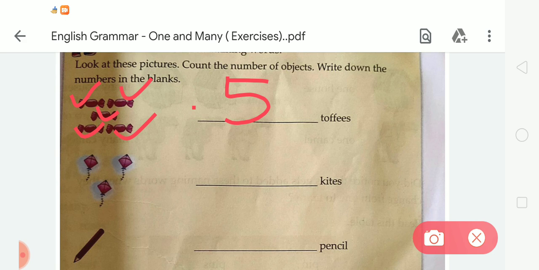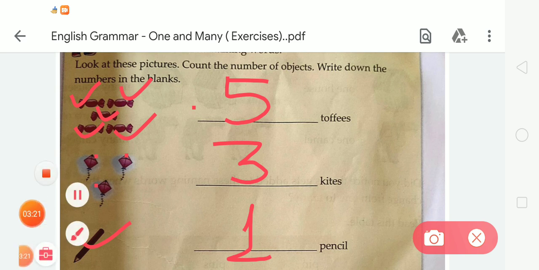Now the next is kite. Tell me how many kites are here. 1, 2, 3. There are a total of 3, so we write 3 here. Now the next is pencil. There is only one pencil, so we write 1 here. Students, these are examples of one and many. We can see there is one pencil and more than one kite and more than one toffee. As you can see, we have to use s or es.